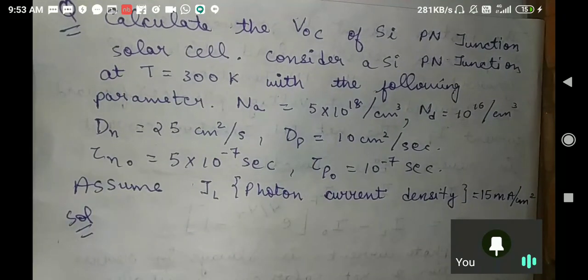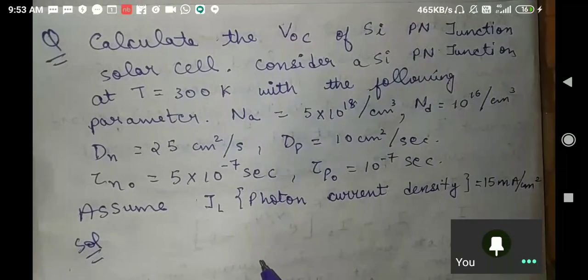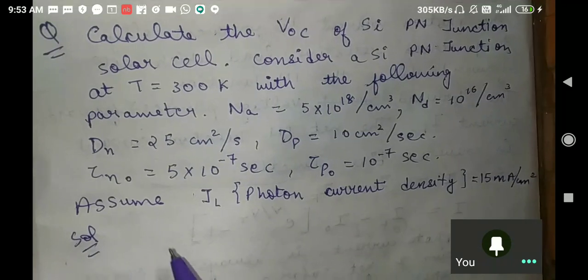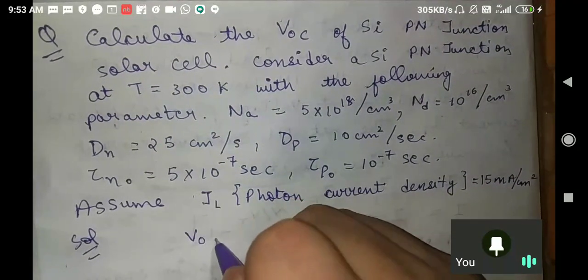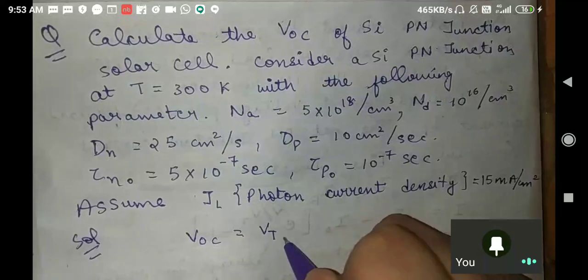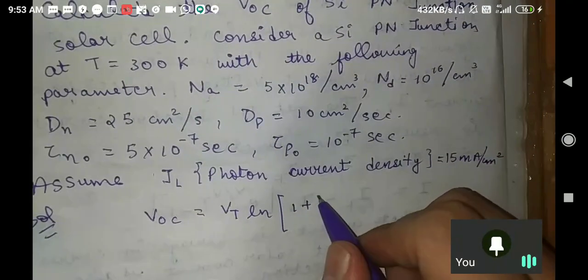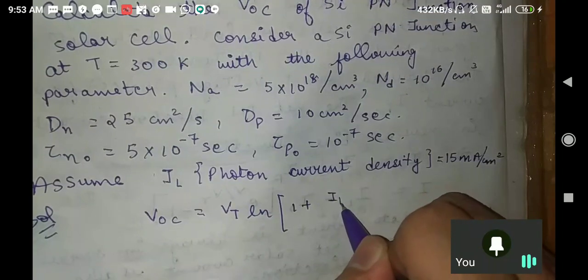At least tell me the formula you will apply. What do you know about VOC? Right now we have discussed VOC equal to VT ln 1 plus IL over I naught, isn't it?